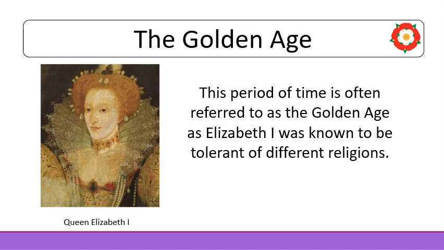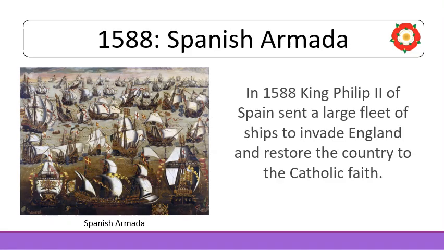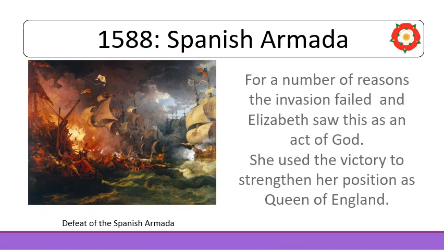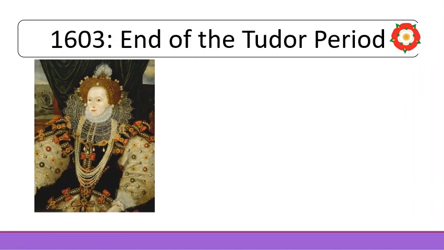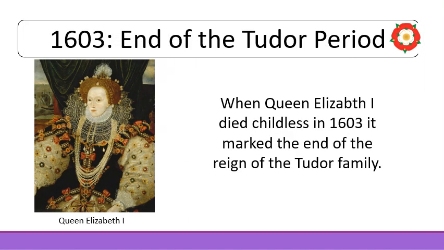In 1588, King Philip II of Spain sent a large fleet of ships to invade England and restore the country to the Catholic faith. For a number of reasons, the invasion failed, and Elizabeth saw this as an act of God. She used the victory to strengthen her position as Queen of England. When Queen Elizabeth I died childless in 1603, it marked the end of the reign of the Tudor family.